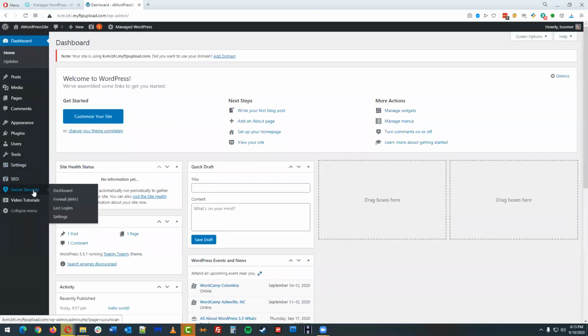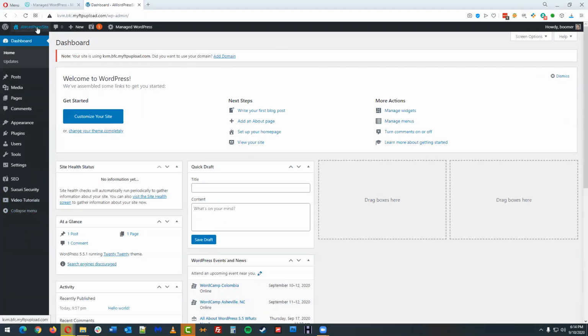Security is another plugin that is pre-populated by GoDaddy. And then this one also, video tutorials, GoDaddy's created a handful of videos that will walk you through this process. So if I don't do a good job today, go visit the video tutorials and they might clarify anything that I wasn't able to clearly explain. And then with this, you can collapse the menu if you're using, let's say, a small tablet or a small laptop and you need a little bit more space.